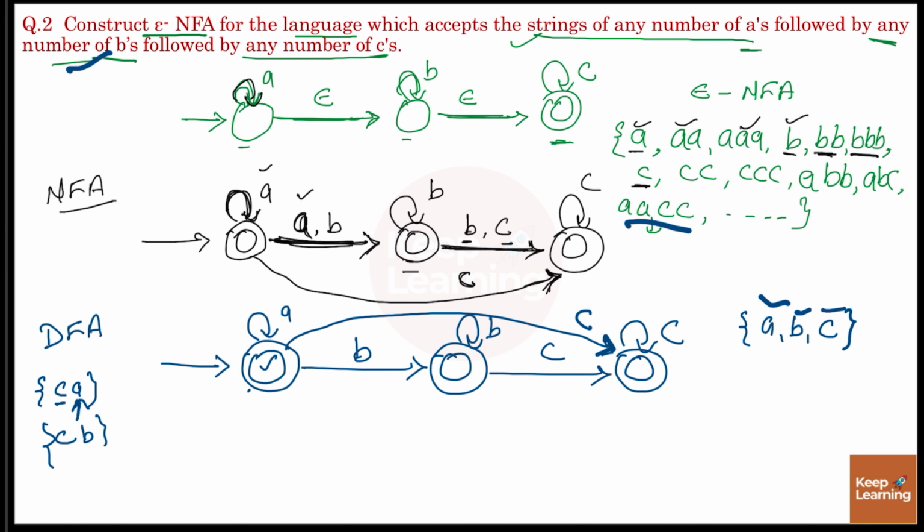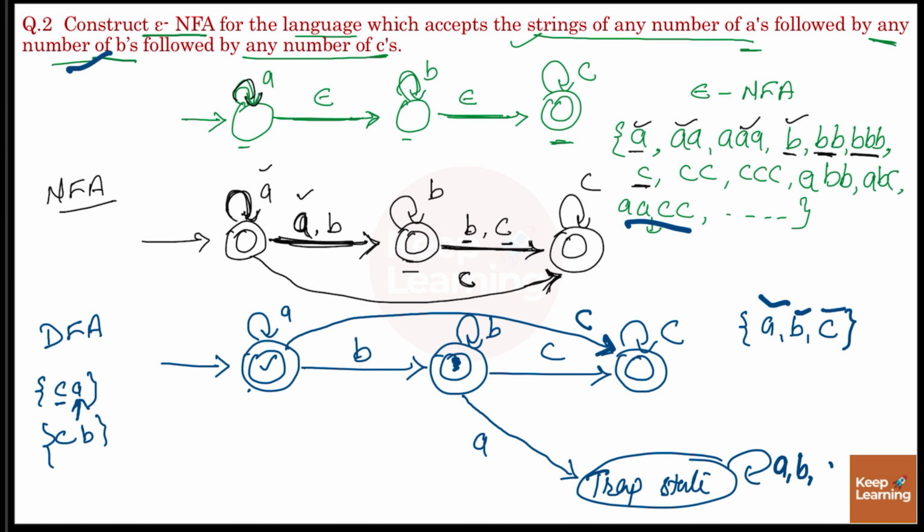Next I have to define the transition of A from this state. As it is given in the question that B is followed by C, B can't be followed by A. So the transition of A will be defined on the trap state, because we can't read A after reading B, and the transition of the trap state will be a self loop.